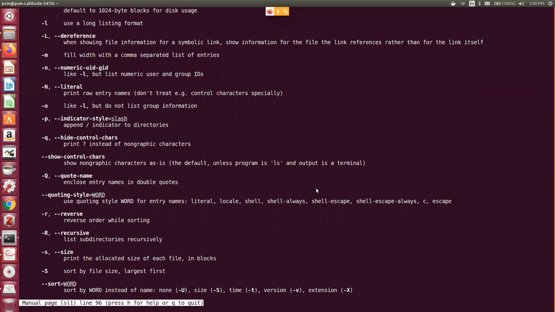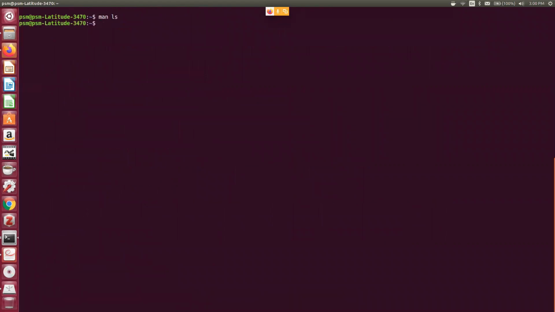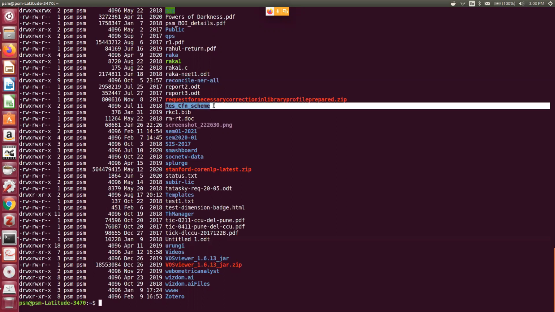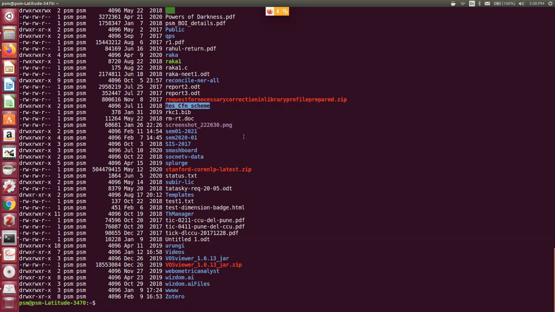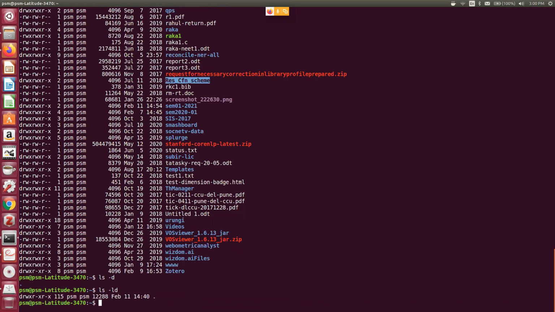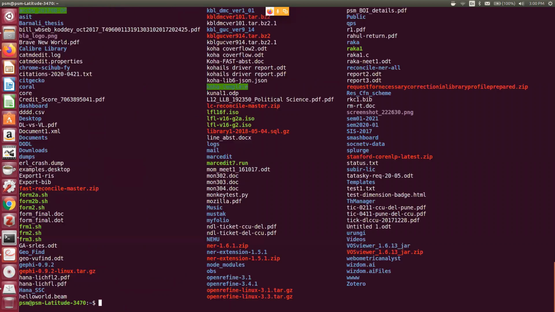So my demand is very simple. I want to list only directories. Suppose I give ls -ll, so the names in blue text are basically directories. I want to show only directories. Oh, it is not working. It is giving both files and directories.